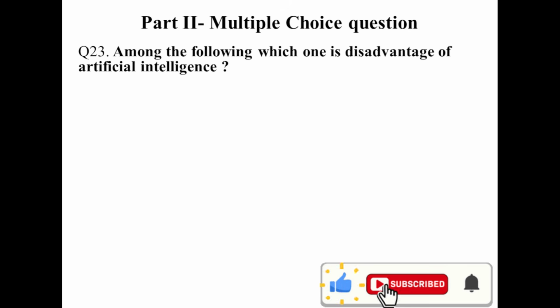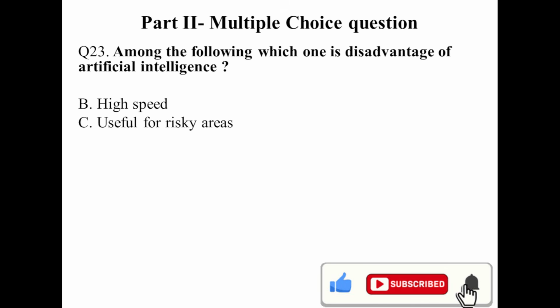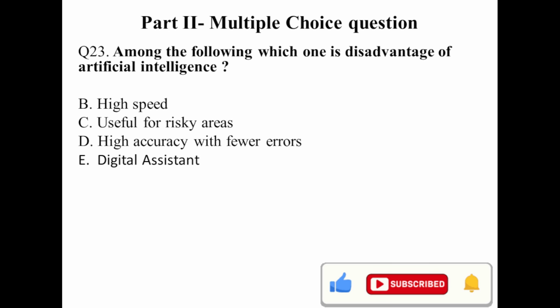Question number 23. Among the following, which one is a disadvantage of artificial intelligence? Disadvantage. High speed, this is an advantage, not a disadvantage. Useful for risky error, this is also an advantage of AI. High accuracy with fair error, this is an advantage of AI. Digital assistant, this is an advantage of AI. Reliability, an advantage of AI.